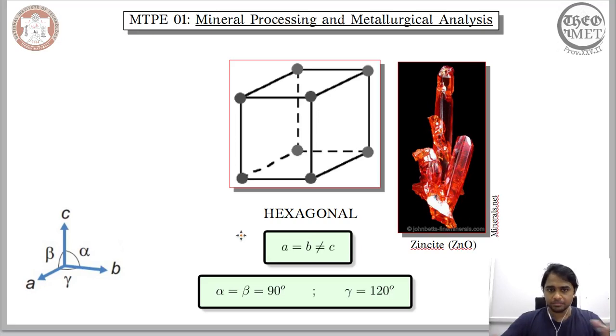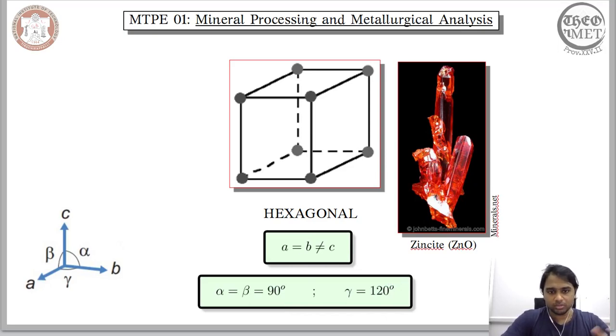So the hexagonal crystal system is similar to the tetragonal, and the difference is that one of the angles is not equal to 90 degrees, but is equal to a specific value, that is 120 degrees. Other than that, tetragonal and hexagonal exhibit a similar form. Particularly, the magnitude of one of the vectors is different from the magnitude of the other two, which are equal. So we have a and b that are equal, but not equal to c. And the only distinguishing factor when compared to tetragonal is that one of the angles is definite and it is 120 degrees.